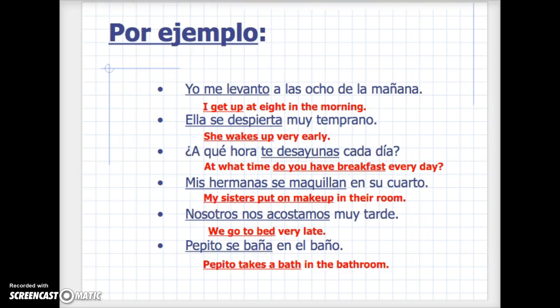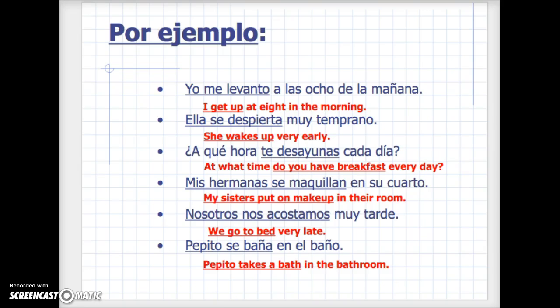¿A qué hora te desayunas cada día? At what time do you have breakfast every day? Now, in this situation, you're noticing the word tú is not here, and that's okay. We don't have to use the subject pronoun in every single case. We could go back to the first example and just say, me levanto, meaning I get up, or I wake myself up, or I get myself up, okay?